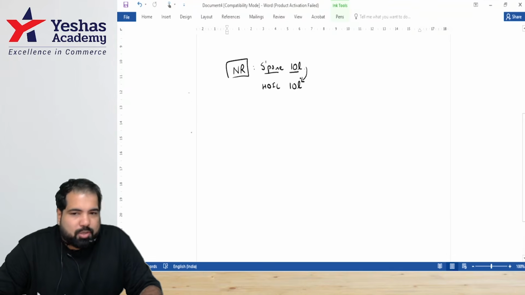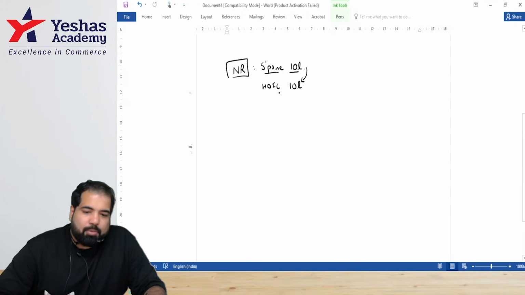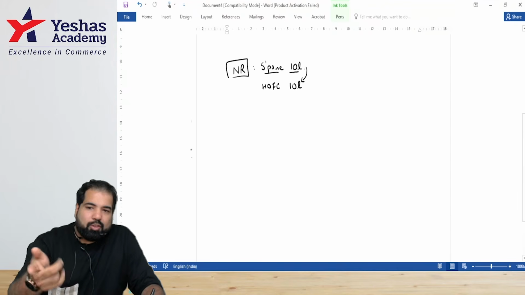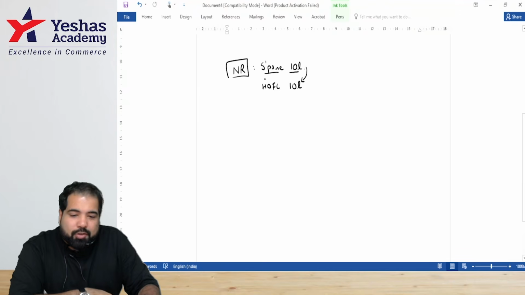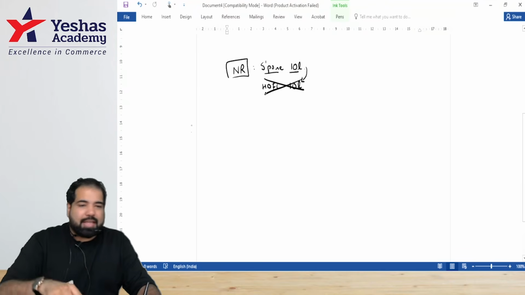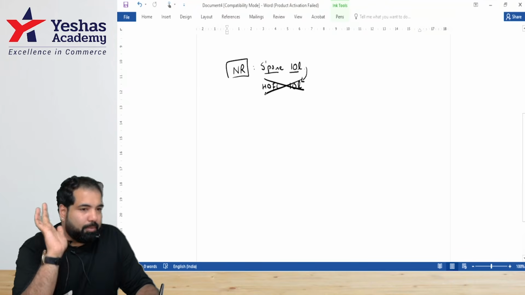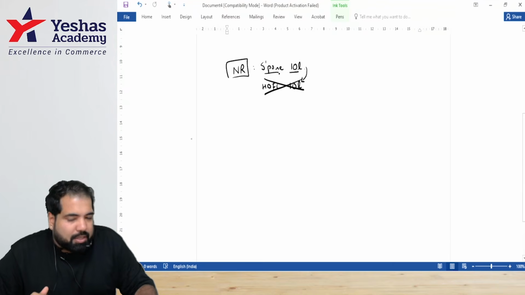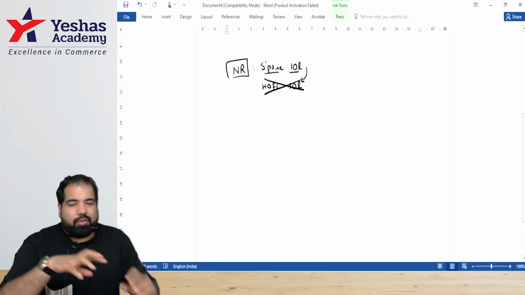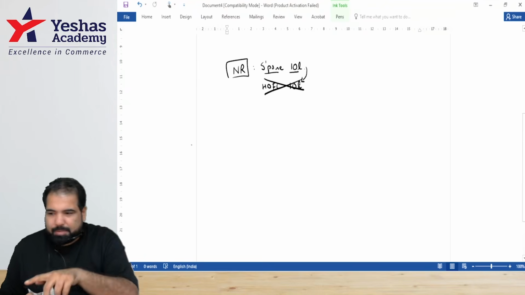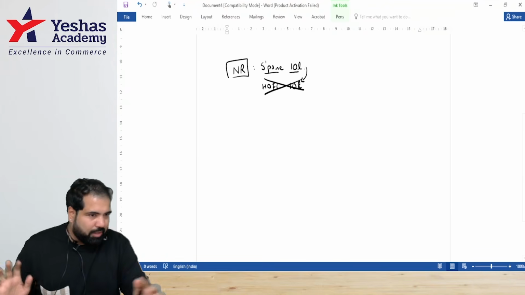The income in Singapore is how many lakh? 10 lakh. And it was earned in Singapore only and then brought to India and put in an HDFC bank account. Will you be taxed? No. I'll tell you what to do here. Guys, you have to first cancel this. Why cancel it? Because you have to ignore remittance. And now check, guys, will this income be taxed in India? No, because it's earned where? So if in a sentence there is remittance, also cancel that part and then think about it. Are we okay with this?